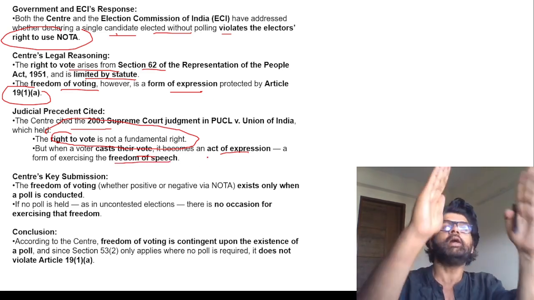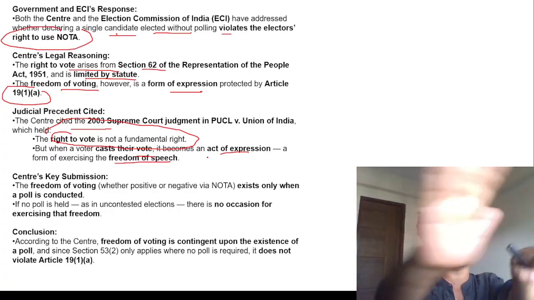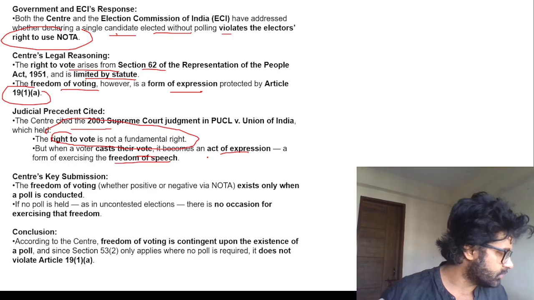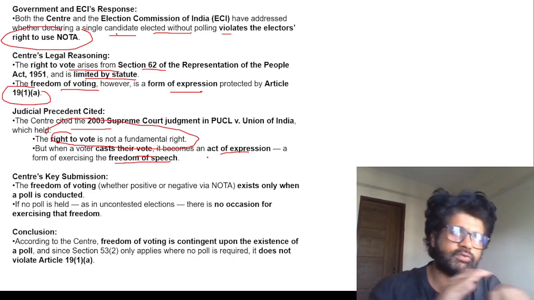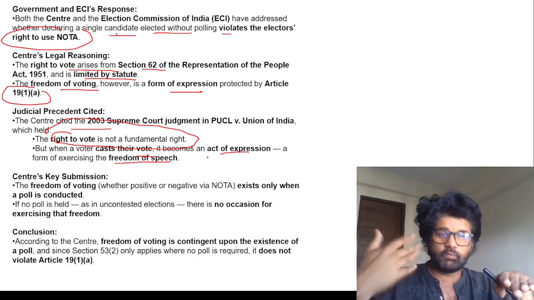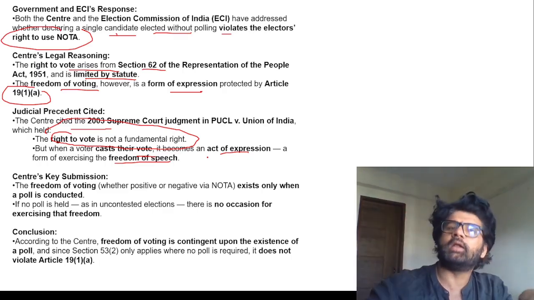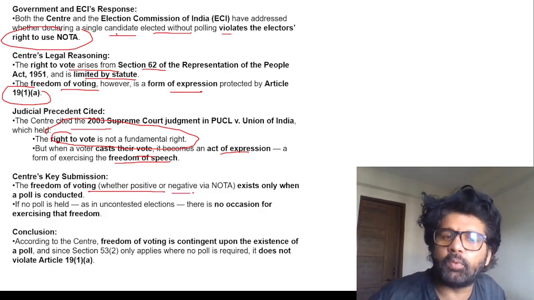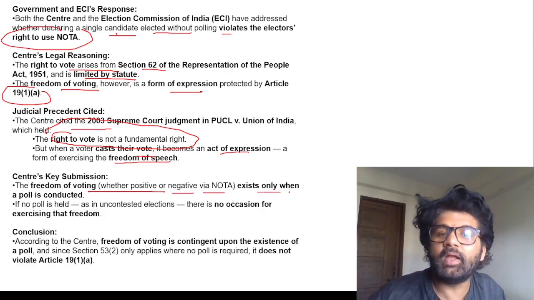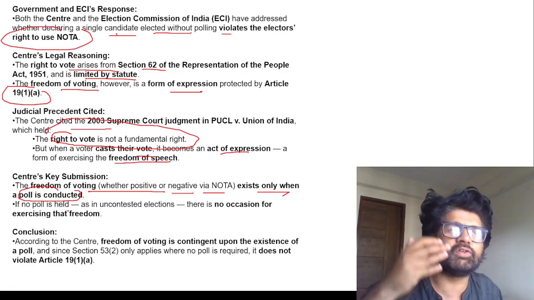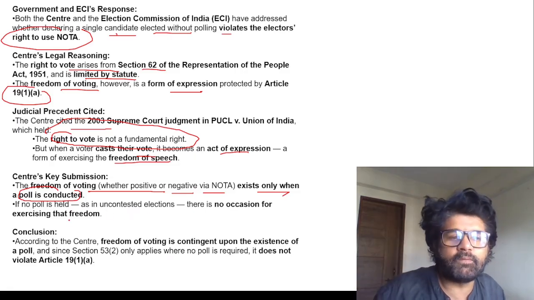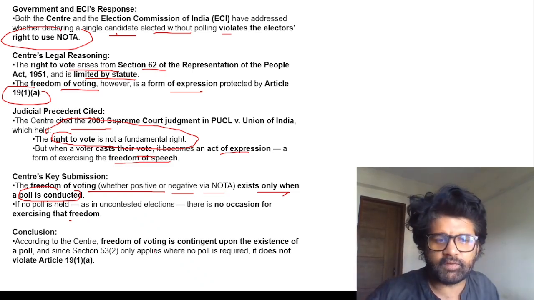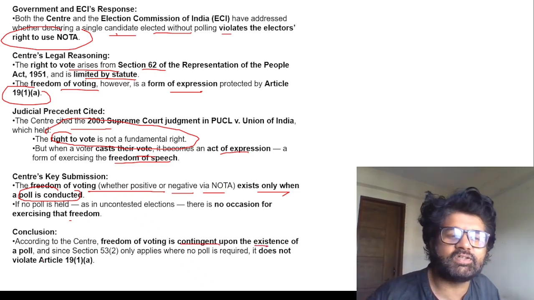Please understand, guys. Right to vote is a statutory right under RPA 1951, which UPSC believes to be a constitutional right under Article 326 of the Constitution. Freedom of voting is a part of freedom of speech and expression under Article 19(1)(a). The Centre's key submission: freedom of voting, whether positive or negative or NOTA, exists only when a poll is conducted. If there is no poll, an uncontested election, there is no freedom. So right to vote is a prerequisite of freedom of voting. According to the Centre, freedom of voting is contingent upon the existence of a poll.